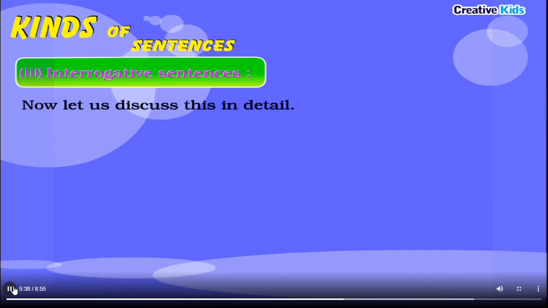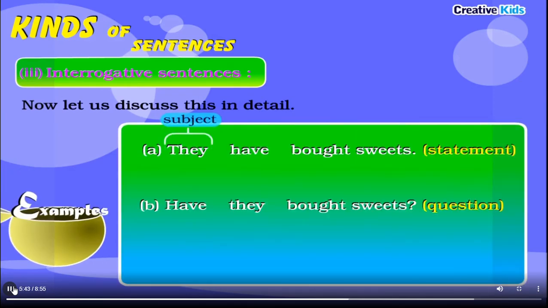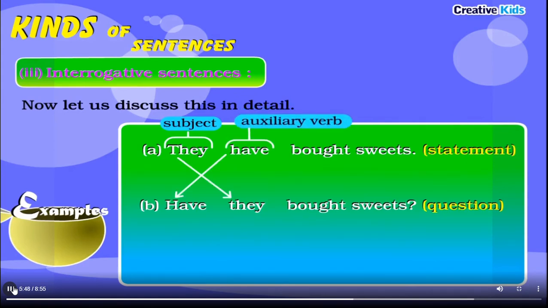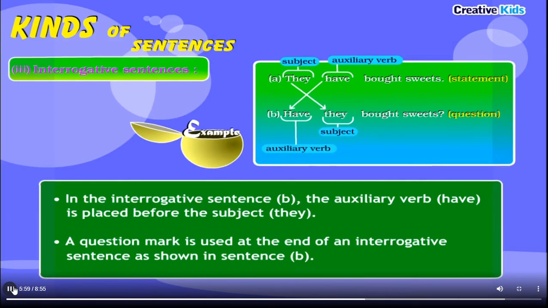Now let us discuss this in detail. Examples: They (subject) have (auxiliary verb) bought sweets: statement. Have (auxiliary verb) they (subject) bought sweets? Question. In the interrogative sentence B, the auxiliary verb "have" is placed before the subject "they". A question mark is used at the end of an interrogative sentence as shown in sentence B.